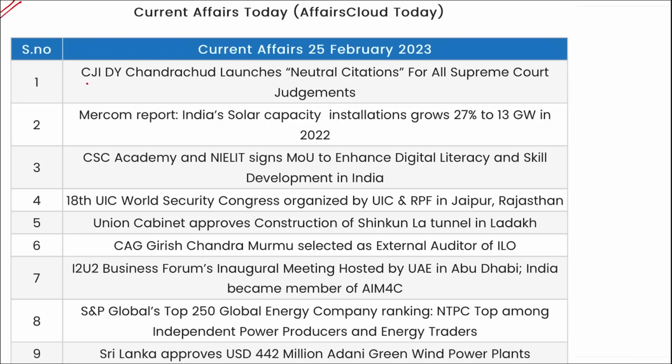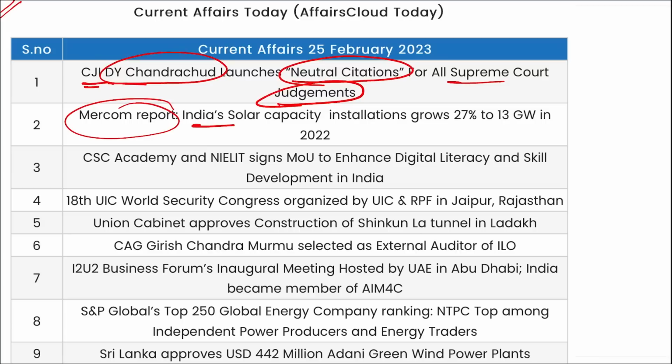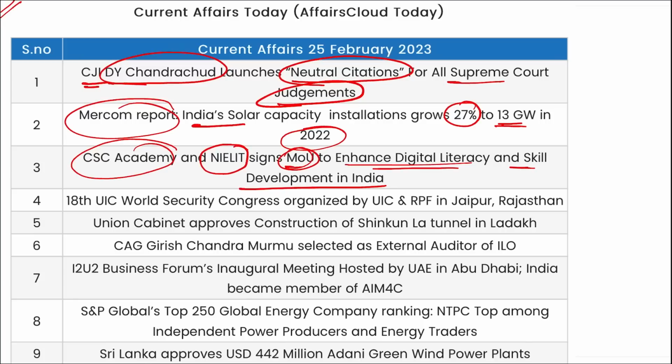So that's all for the day, friends. Now let's go for a quick revision. Chief Justice of India D.Y. Chandrachud has launched neutral citations for all Supreme Court judgments. Mercom India reported that India's solar capacity has grown by 27% to 13 gigawatt in 2022. CSC Academy and NIIT have signed a memorandum of understanding to enhance digital literacy and skill development in India.